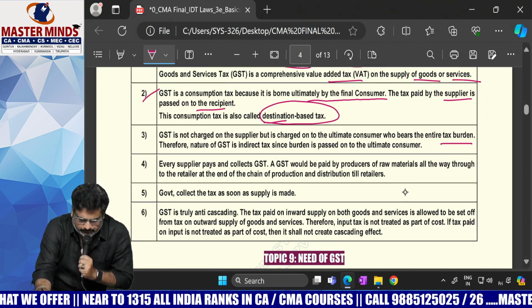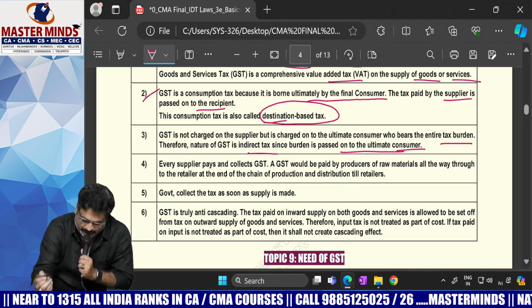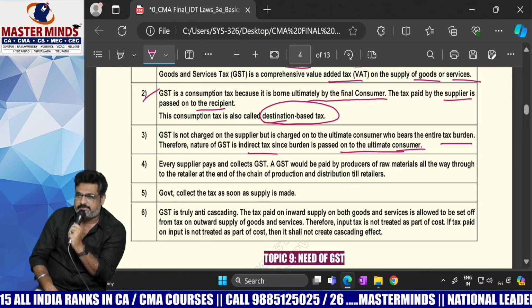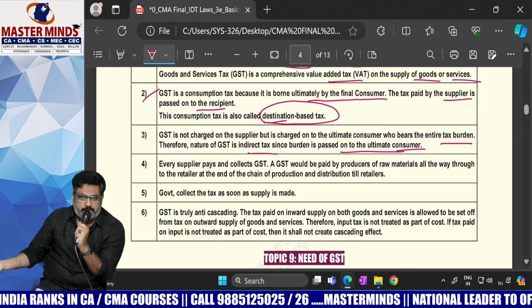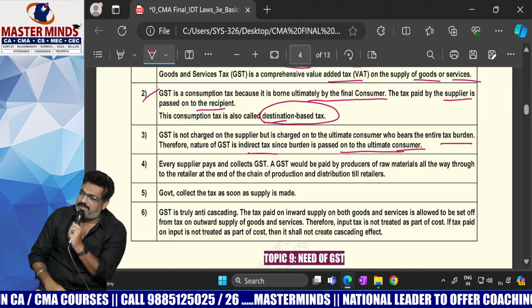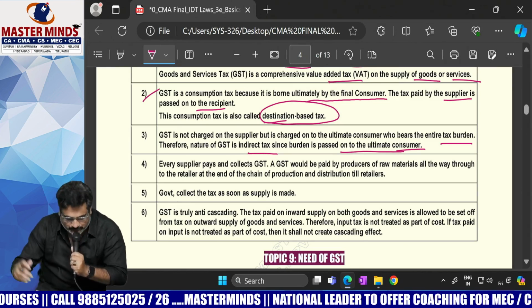Therefore, the nature of GST is indirect tax, since the burden is passed on to the ultimate customer. That's a special point here: GST is an indirect tax. Important point: GST is an indirect tax because the tax burden will be shifted from supplier to recipient, the consumer.